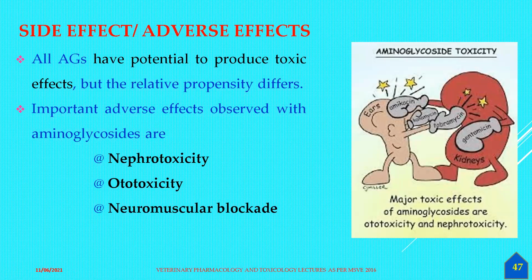Then the major toxic effects of aminoglycosides are explained here. There will be a fight between the aminoglycoside and the microorganisms, and this will continue especially in the ear or also in the kidneys, because a lot of the antibiotic is stored inside these organs and causes the toxicity.